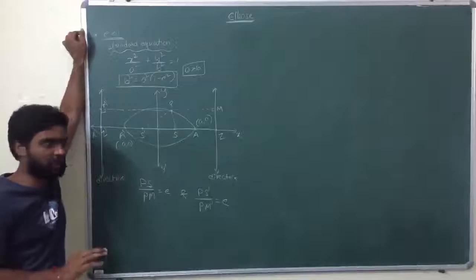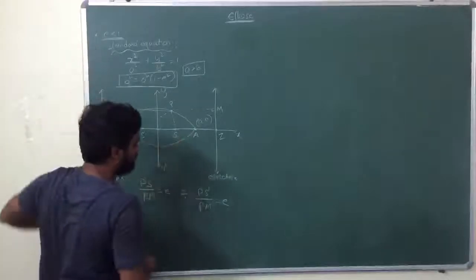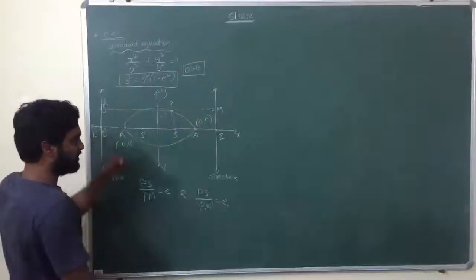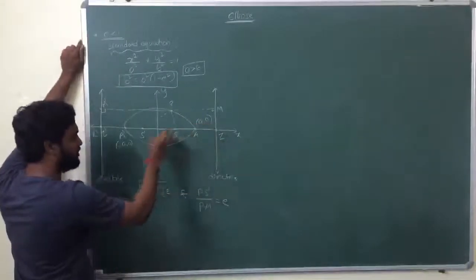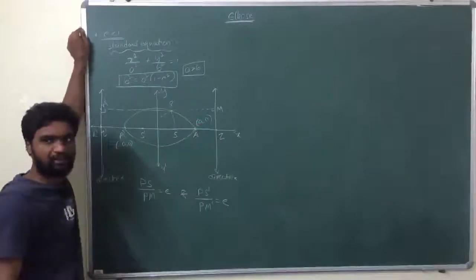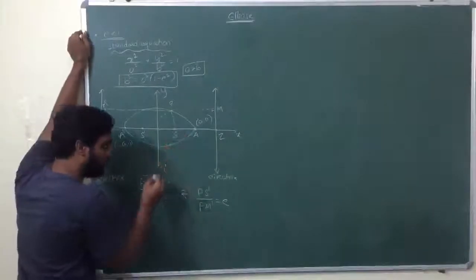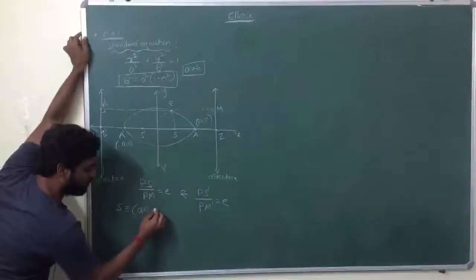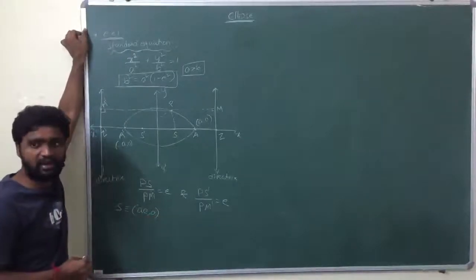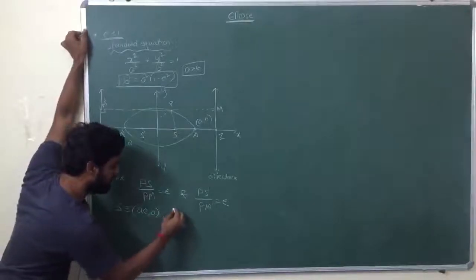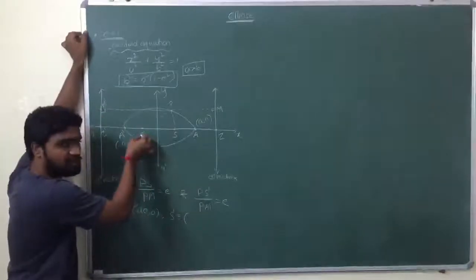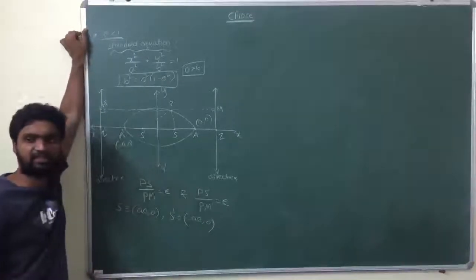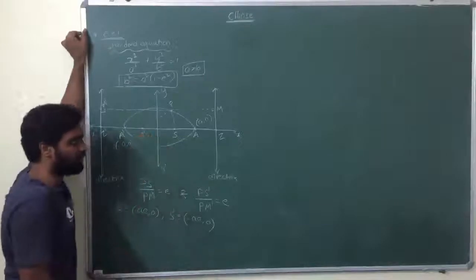All right, now what are the coordinates of S dash, equations of directrices and all? First we'll see that. Point A is a comma 0, point A dash is minus a comma 0. Those are the vertices. Coming to the focus, S is ae comma 0, and S dash is exactly opposite, minus ae comma 0.